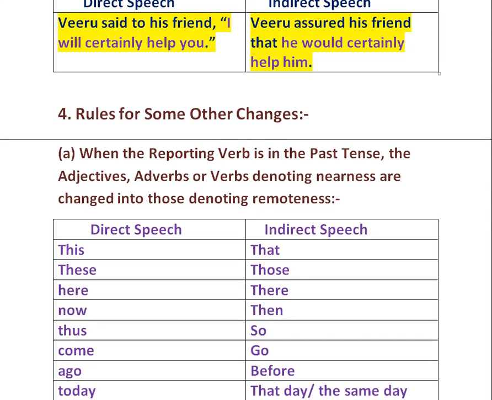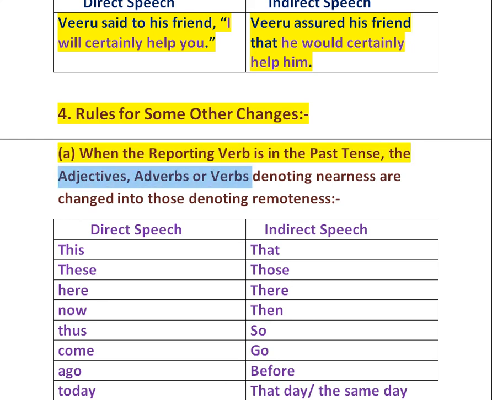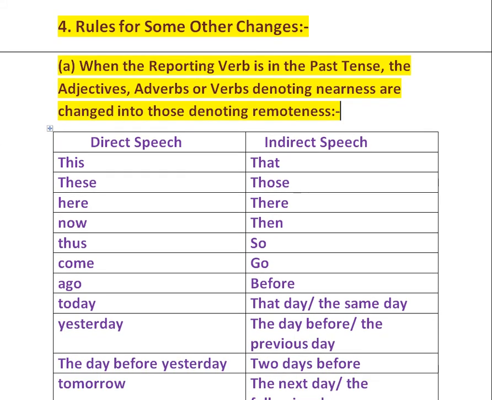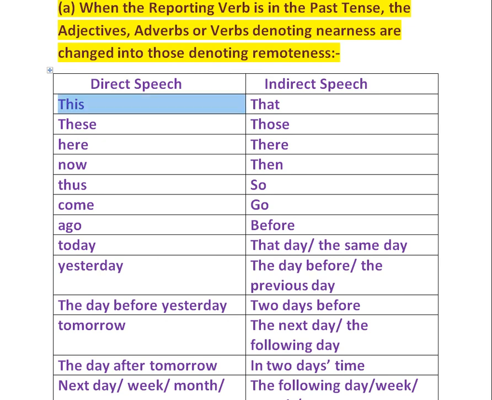Now, the fourth rule is the rules for some other changes. The first is when the reporting verb is in the past tense, the adjectives, adverbs, or verbs denoting nearness are changed into those denoting remoteness. You can see the examples here. These changed into that, these changed into those, here changed into there, now changed into then, thus changed into so, come changed into go,